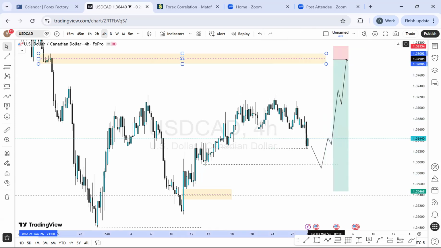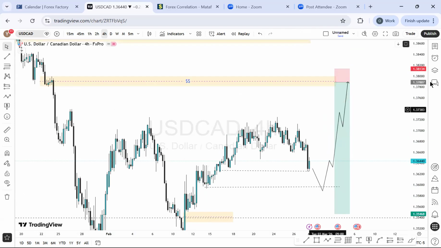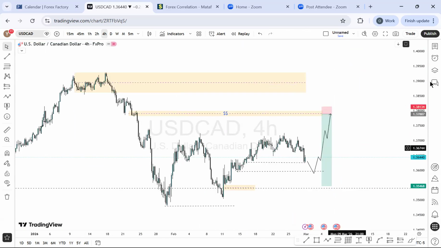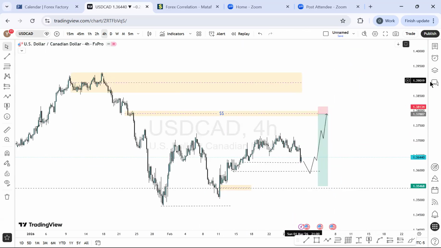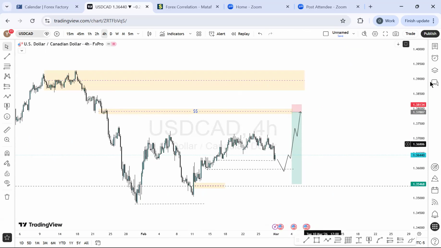So for me, I'll not be taking more of a thing than to expect more bullish momentum. If there's anything I'll be doing on USD CAD, I'd rather be taking a buy for a higher time opportunity. So this is my projection for this week on USD CAD. Going forward, let's see what we have again.